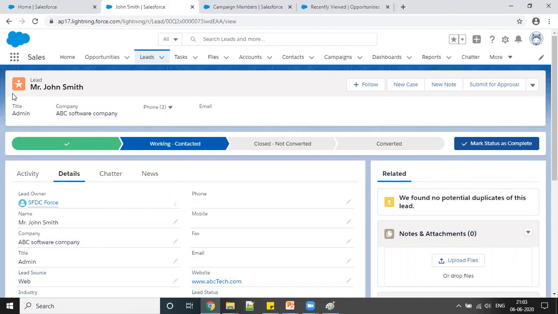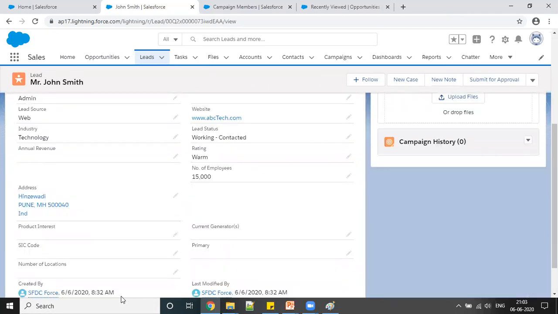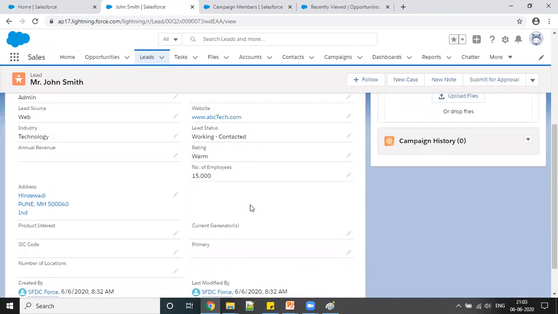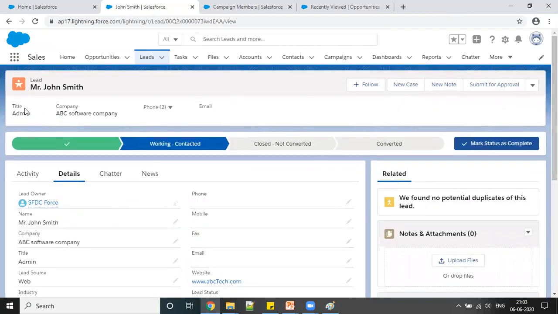So this is actually called a compact layout. Compact layout is something where we can add a few important fields that I want to see quickly, instead of, suppose I have 100 fields in the detail, I have to scroll down and see all that, which is quite painful. So suppose I want to add some field that is used frequently, I can use it here and check immediately. How to customize this layout, how to remove this company, and add something else like email or fax, that we will also see.